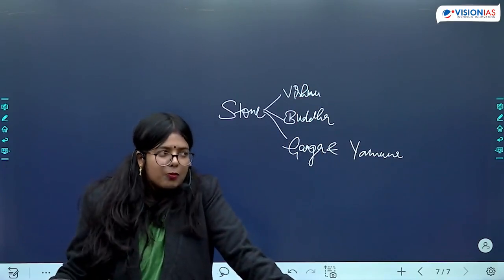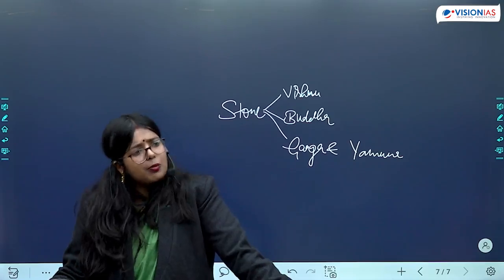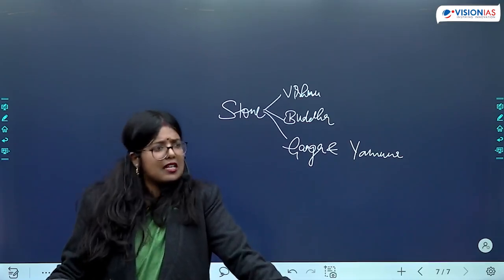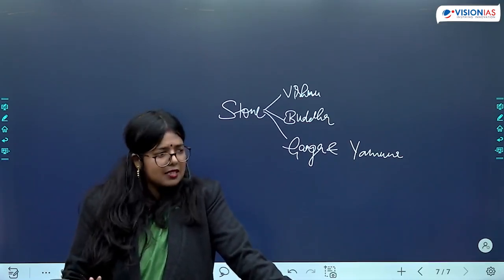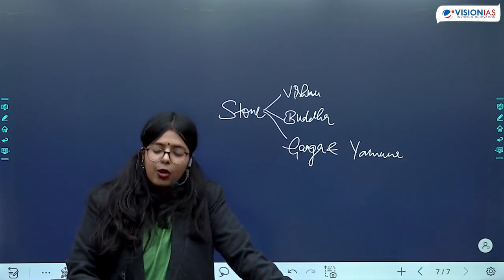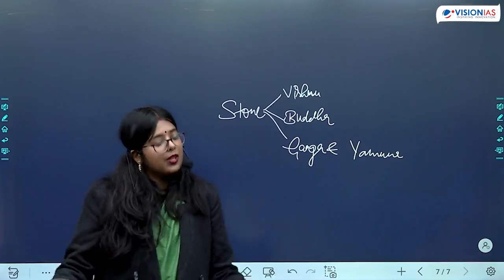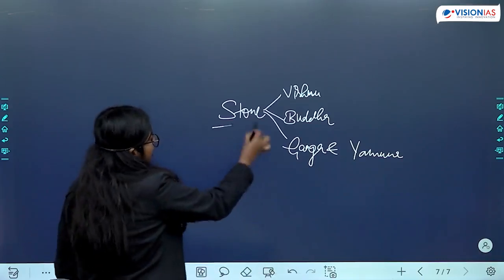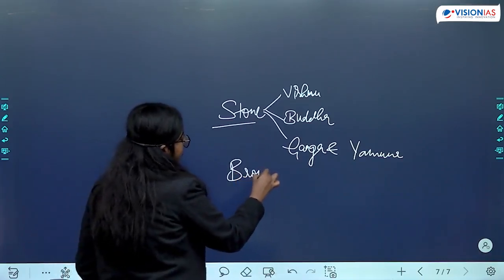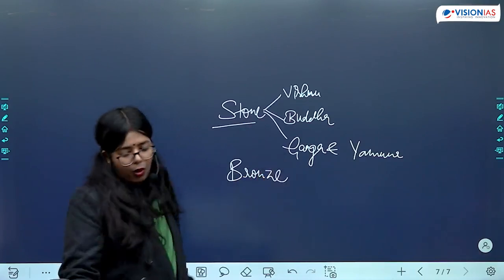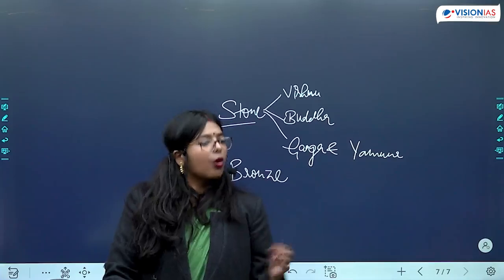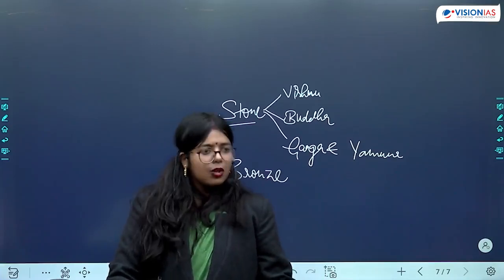So in the regions of present day, let's say Uttar Pradesh, Bihar, Madhya Pradesh, you are going to find these images. Is this clear? So when we are talking about sculpture making, we find sculptures made of stone as well as bronze. Okay. In bronze, we should remember the example of Sultanganj Buddha.